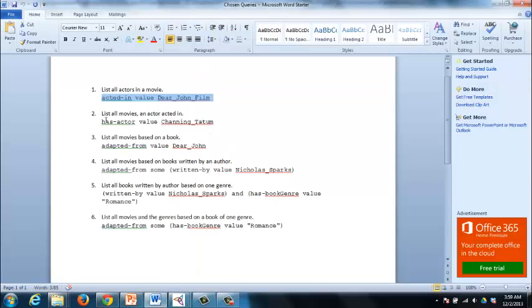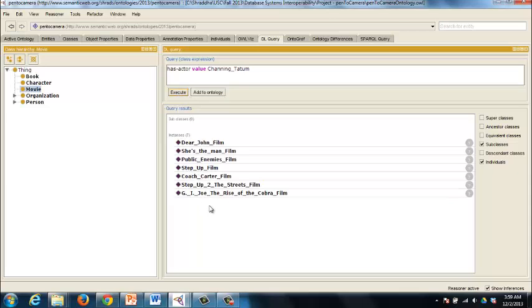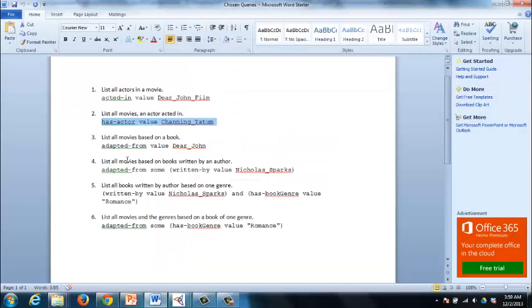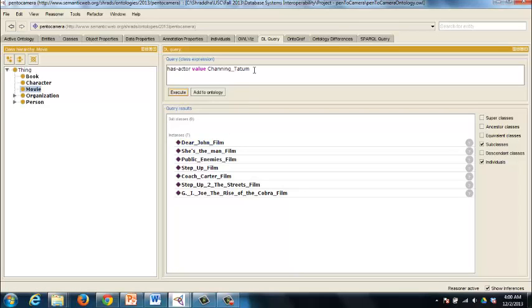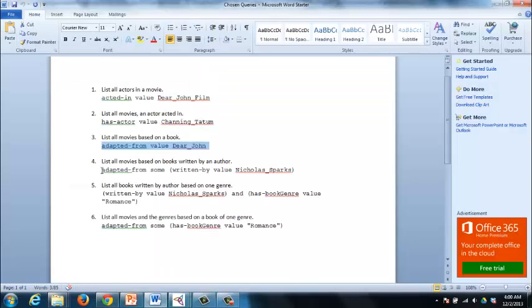The next query is to list all movies that an actor has acted in. So we're trying to find the list of movies that Channing Tatum has acted in. This is the list of movies that we get. Next, all movies that are based on a book. So movies that are based on the book Dear John. There was one movie made based on the book Dear John, which is called Dear John as well. Then all the movies that are based on books written by Nicholas Sparks.